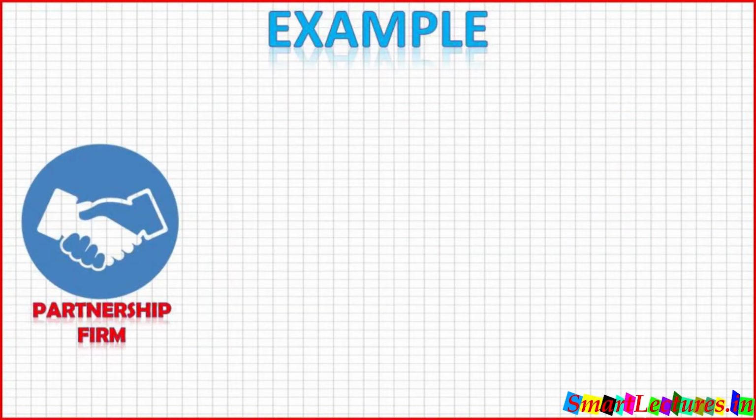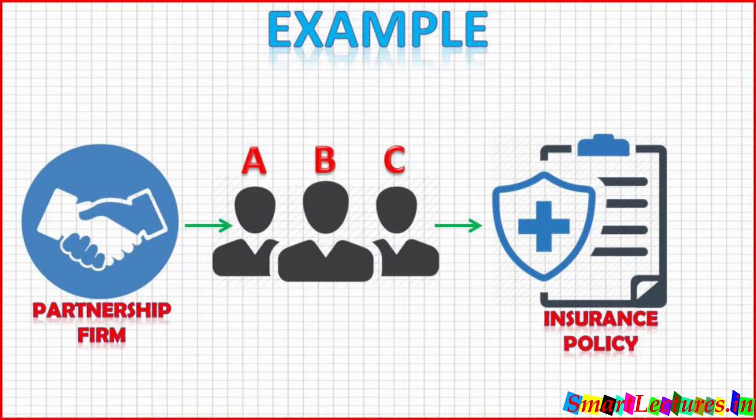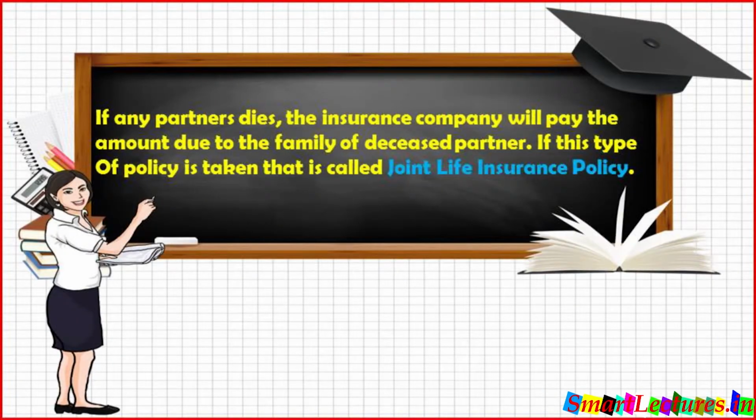For example, there is a partnership firm with three partners, A, B, C, and the firm decides to take an insurance policy for the protection of A, B, C. It means if any partner dies, the insurance company will pay the amount due to the family of that deceased partner. If this type of policy is taken, that will be called a joint life insurance policy.